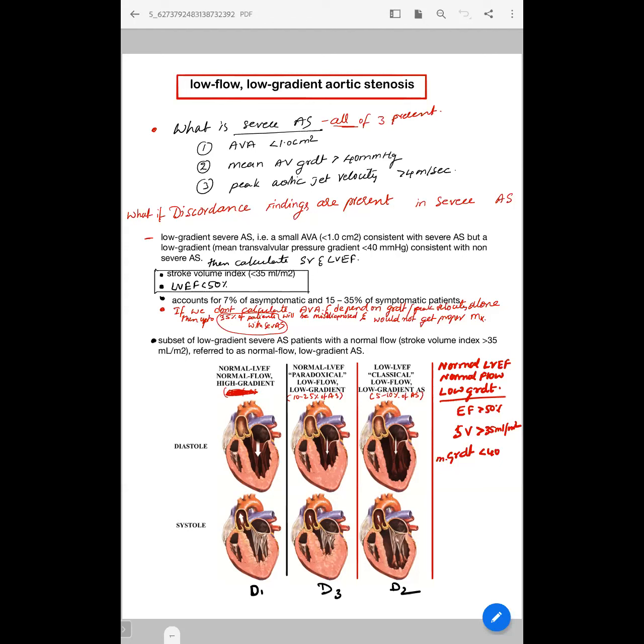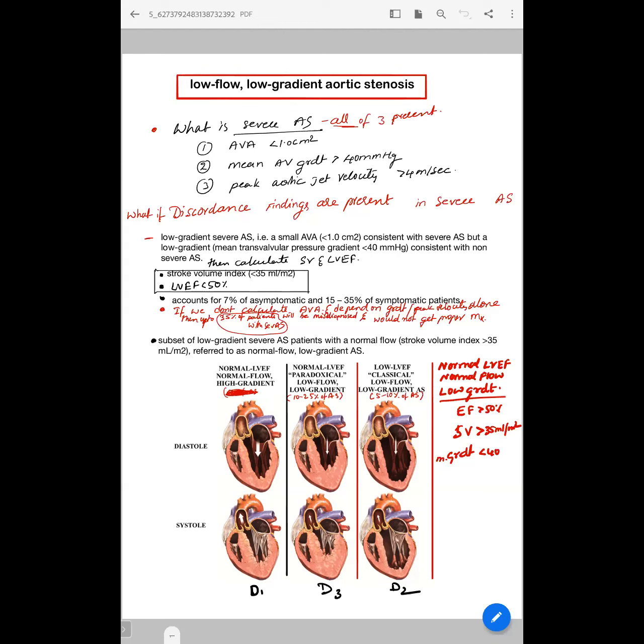That's what they say. But these other two entities, be it low flow low gradient or low flow high gradient, are both seen in approximately 8 to 10%. They say 8 to 10% for low flow low gradient, and the low flow high gradient category can also be seen in 7%. Some groups have even mentioned it as 20%, but that entity is there. It's not like it is not there and you won't get it. What it means is that the same way the LV can lag in pushing the gradient up, the EF will lag behind the stroke volume, or the flow when we calculate it, in manifesting the LV dysfunction. That's what they want to say.